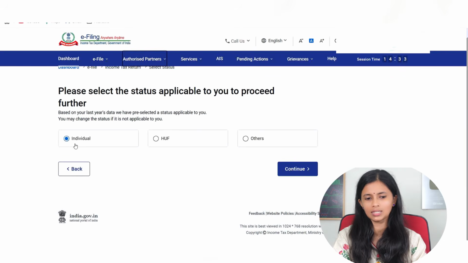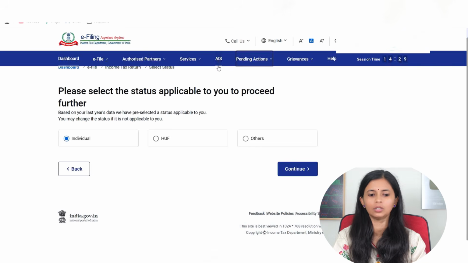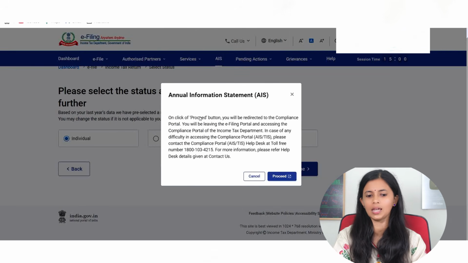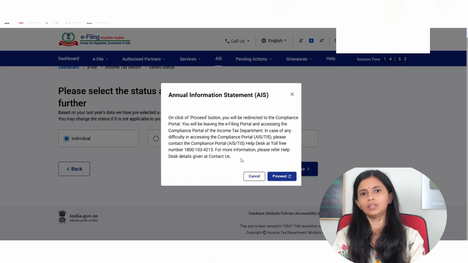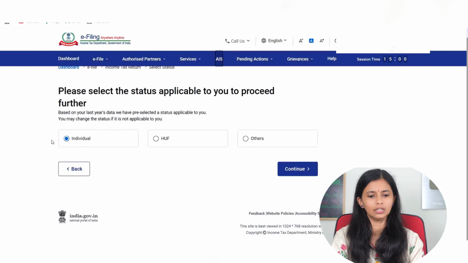Also, here above you can see the AIS report. Just select this AIS and it will say click on the proceed button and it will give you the complete AIS report. So download this AIS report so that once you finish filling in all the details in your ITR, you can compare your income with the AIS statement and make sure both of them match. Give proceed and you will be able to download the AIS report. And here, once you select your status, that is individual, select continue.